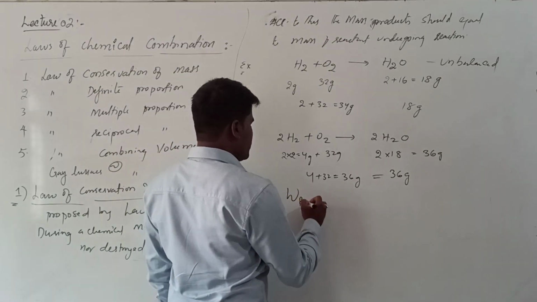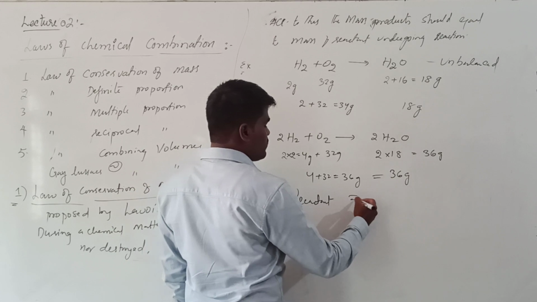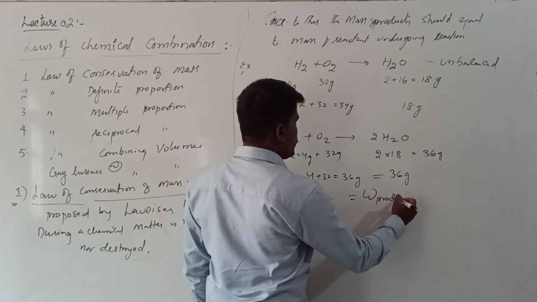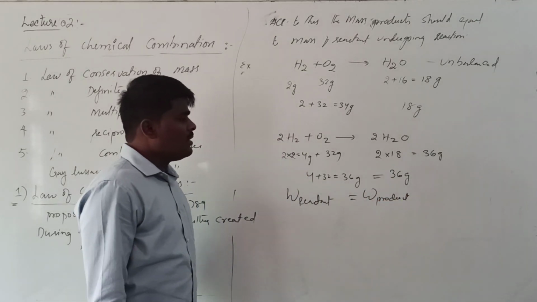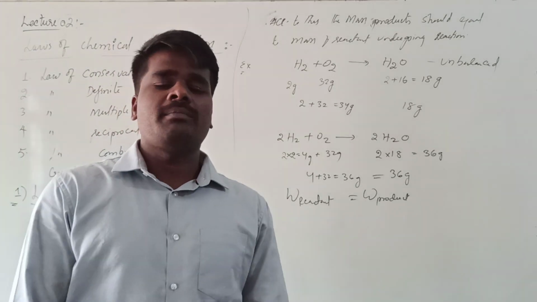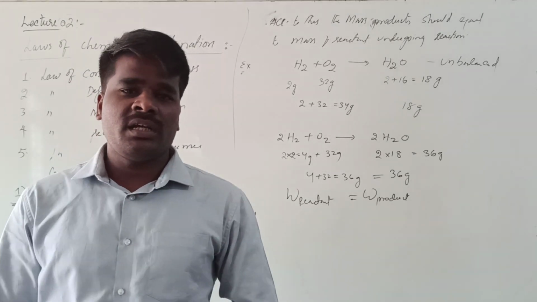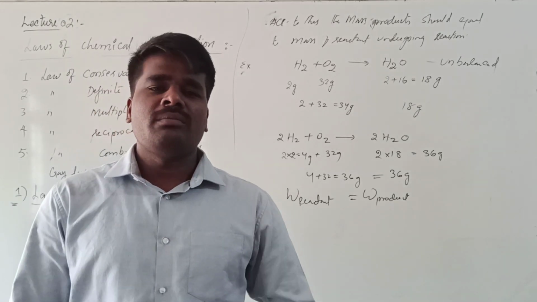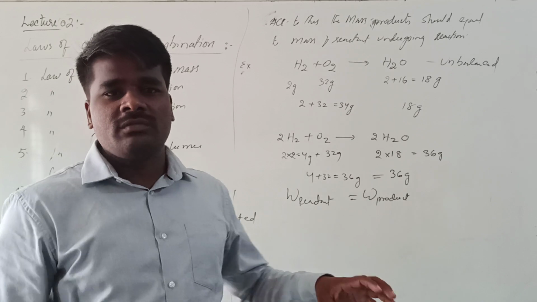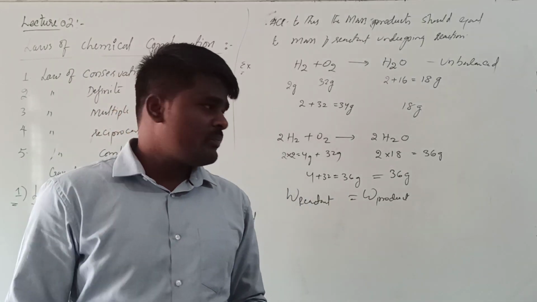The mass of reactant undergoing reaction should be equal to the mass of product produced. Right? This is an application of the law of conservation of mass. The main application is that it advises us to balance the chemical equation in such a way that the mass of the reactant undergoing chemical reaction will become equal to the mass of the products produced in the chemical reaction.